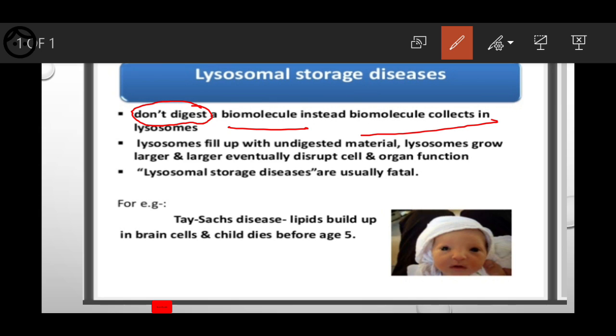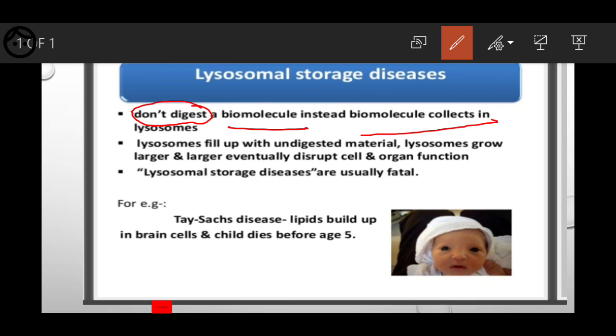Is the collection of food particles by the lysosome good or bad? Absolutely it is bad. It is against its function. Lysosomes fill up with undigested material. If it doesn't digest, then what? Simultaneously it just fills up with the undigested material.